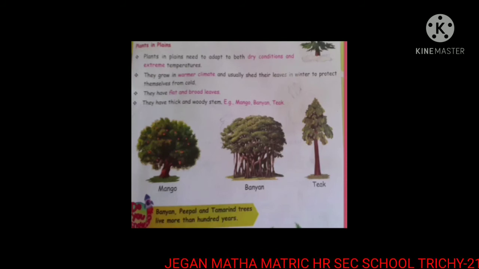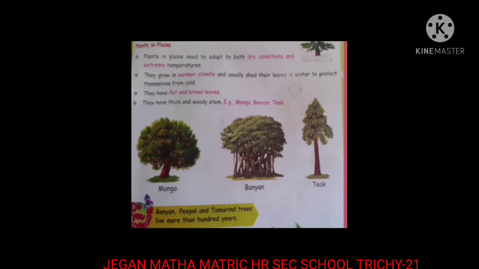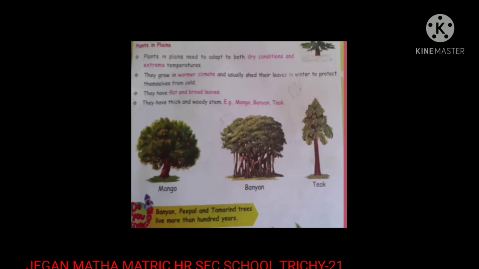Next, let us learn about plants in plains. Plants in plains need to adapt to both dry conditions and extreme temperature. They grow in warmer climate and usually shed their leaves in winter to protect themselves from cold. They have flat and broad leaves. They have thick and woody stem. Examples for these types of plants are mango, banyan, and teak tree.